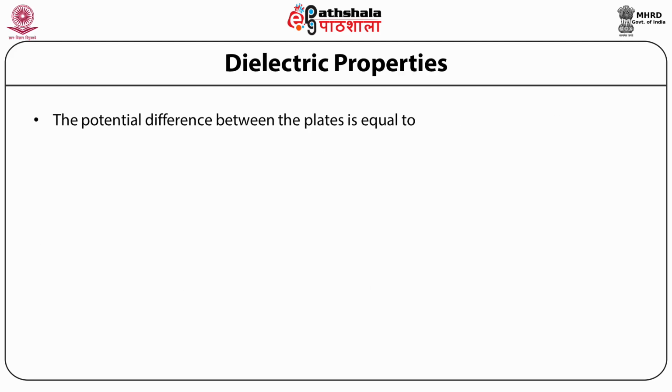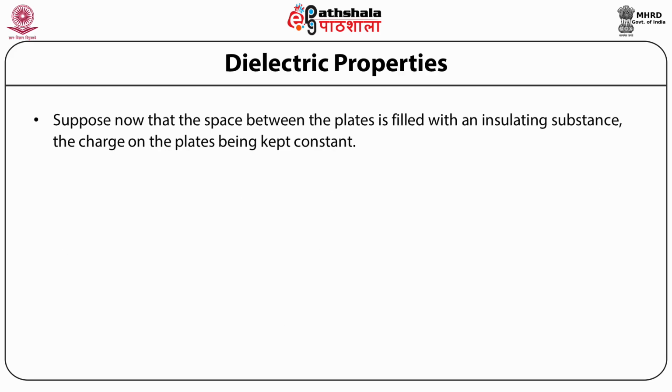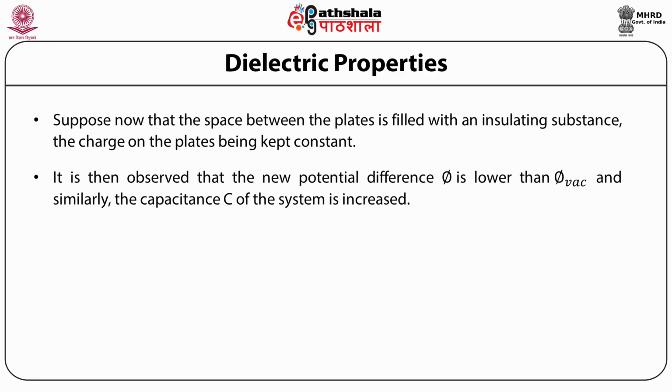The potential difference between the plates is phi vacuum equal to q d by A epsilon 0, and the capacitance of the system is defined by C vacuum equal to q by phi vacuum. Suppose now that the space between the plates is filled with an insulating substance, the charge on the plates being kept constant. It is then observed that the new potential difference phi is lower than phi vacuum, and similarly the capacitance C of the system is increased.